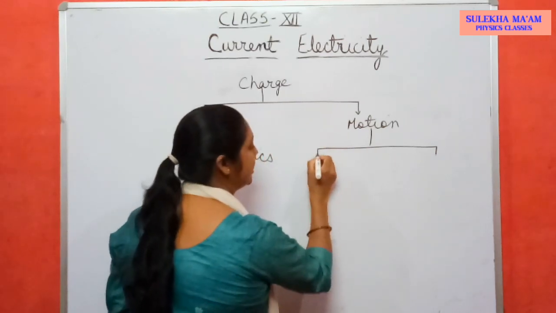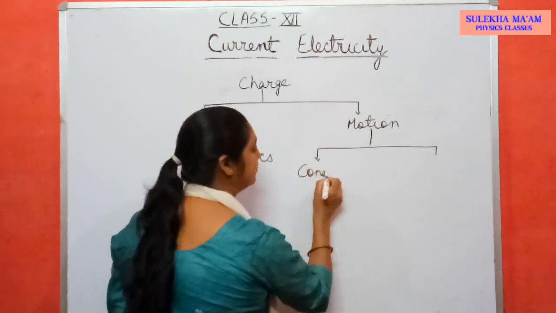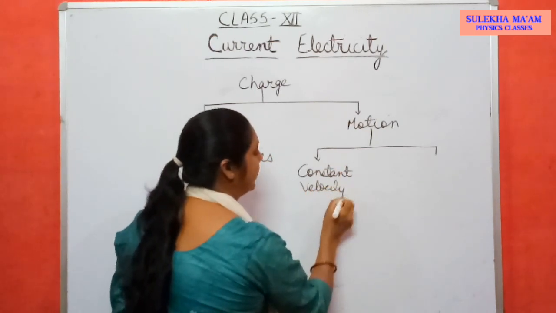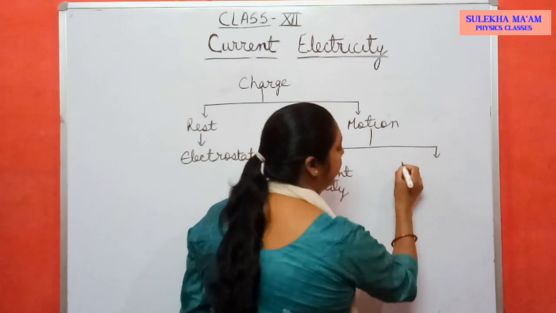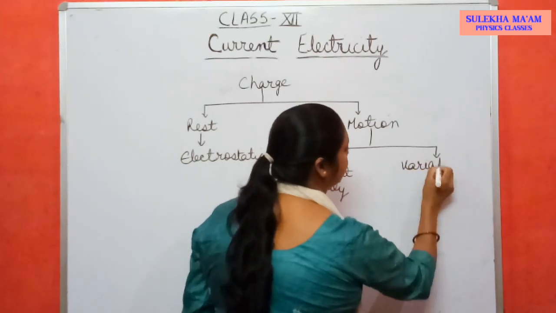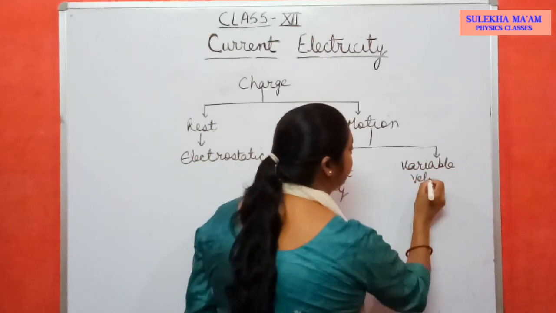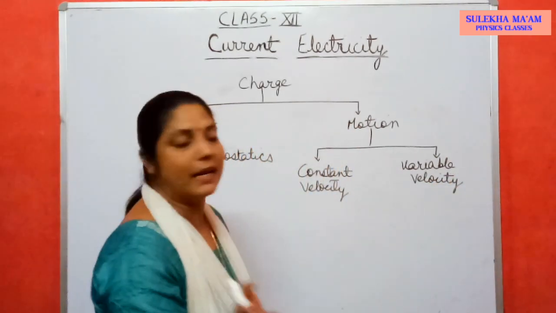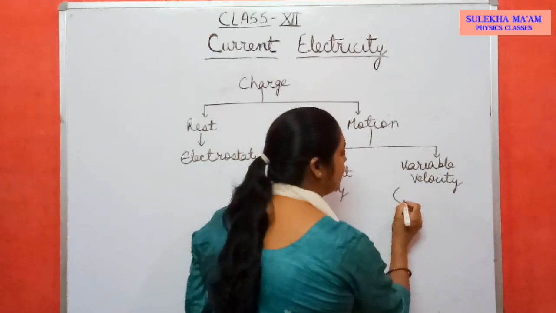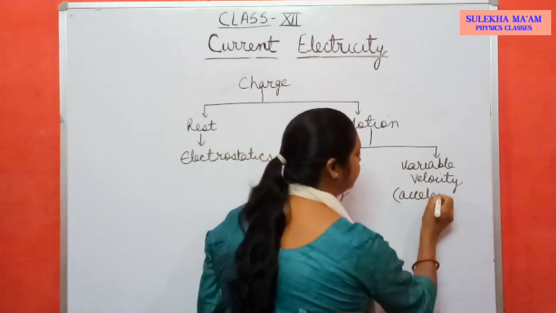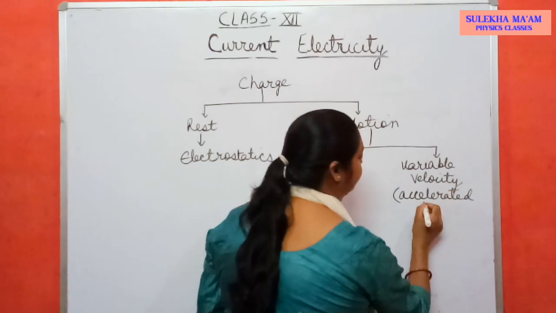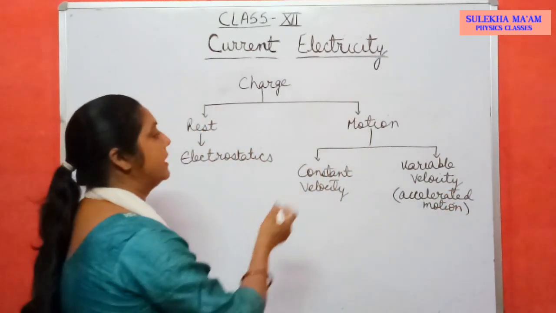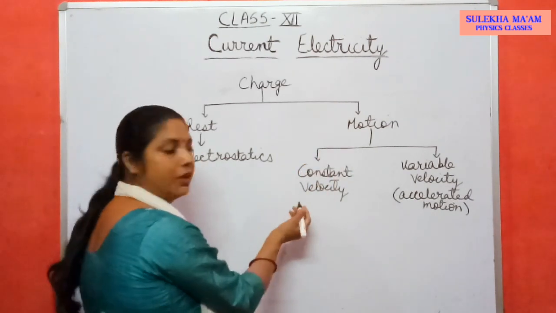Either charge moves with constant velocity or it may move with variable velocity. Variable velocity means changing velocity, and if velocity is changing with time, that is called acceleration. So this is also called accelerated motion. So when the charges are in motion, we will study about when the charge moves with constant velocity.